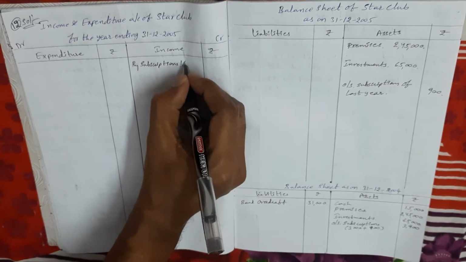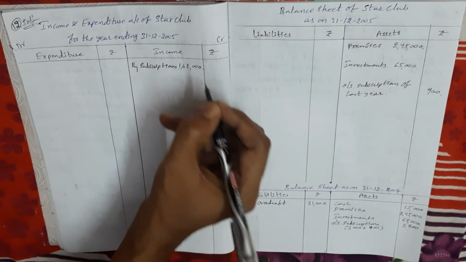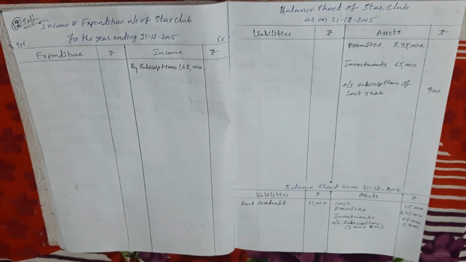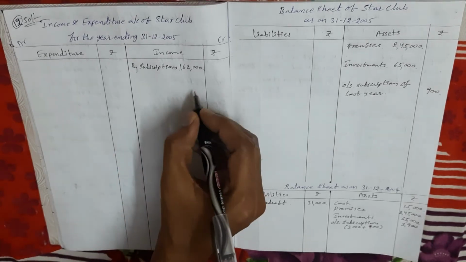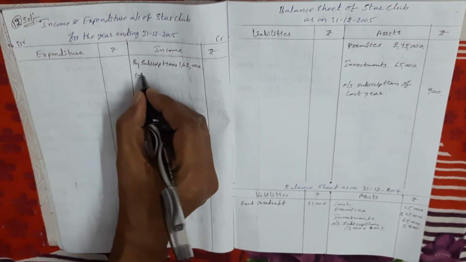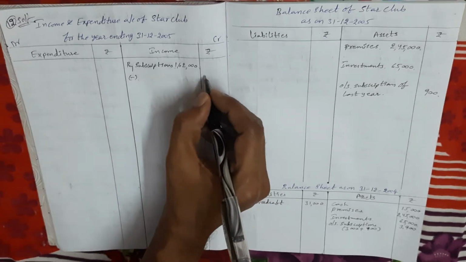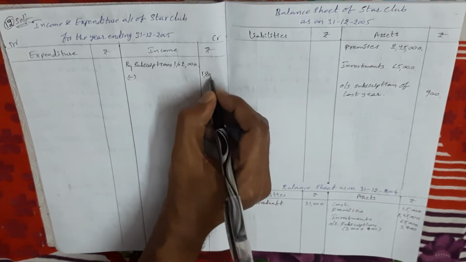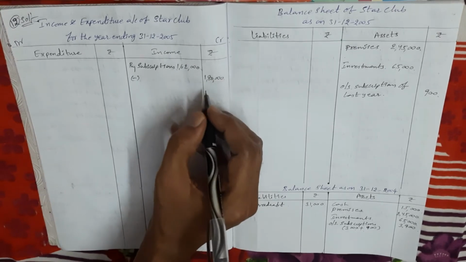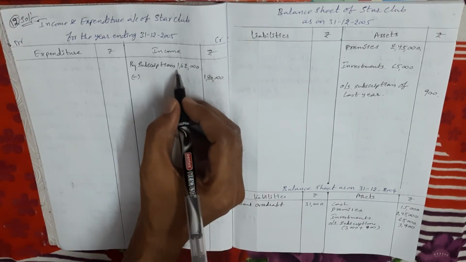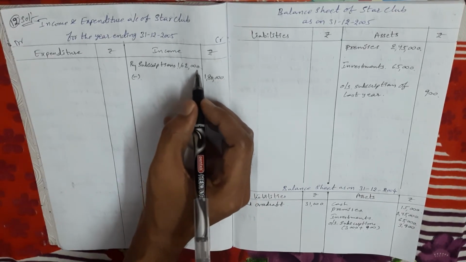inner column 1,62,000. Because in additional information, see the first point, the club has 1,800 members, each paying an annual subscription of 100 rupees. So that is the current year subscription amount. What is the current year subscription? 1,800 into 100 rupees. So total 1,80,000. So the present year total subscription amount is 1,80,000. But my dears, here out of 1,80,000, the amount received is only 1,62,000.